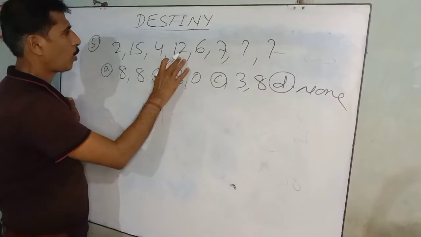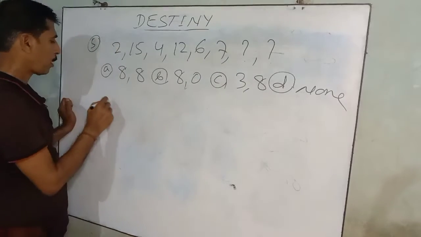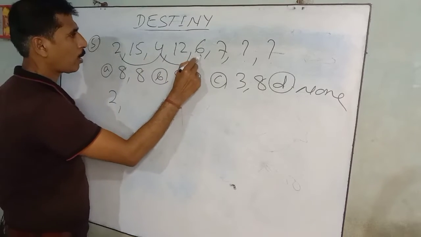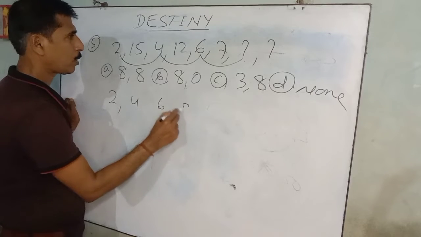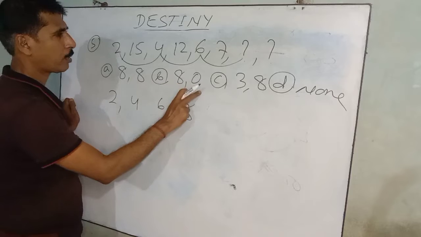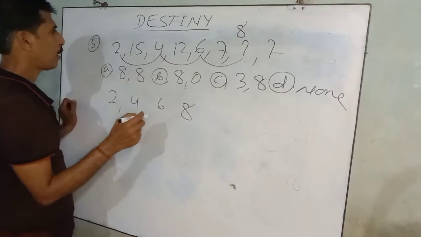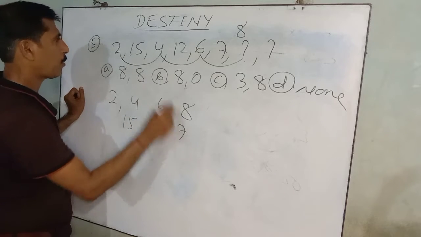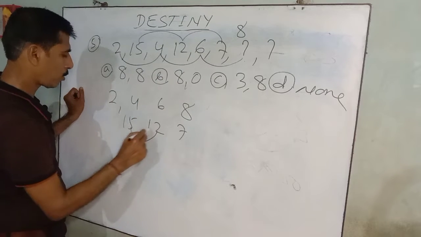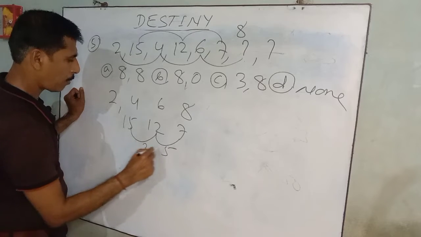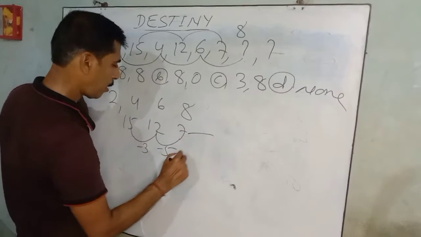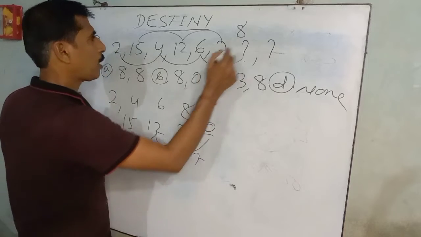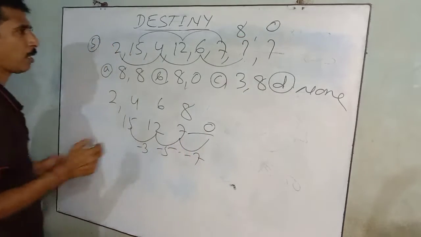Then go to the next: 2, 15, 4, 12, 6, 7, blank and blank. In the first, taking one after another, 2, 4, 6, next comes 8. So the first blank is 8. Next, the other series: 15, 12, 7 with gap 3, then gap 5: minus 3, minus 5, next is minus 7, so 7 minus 7 is 0. The answer is 8 and 0.